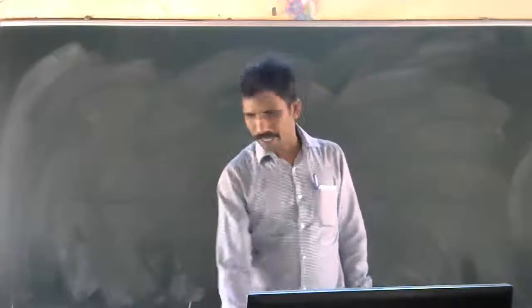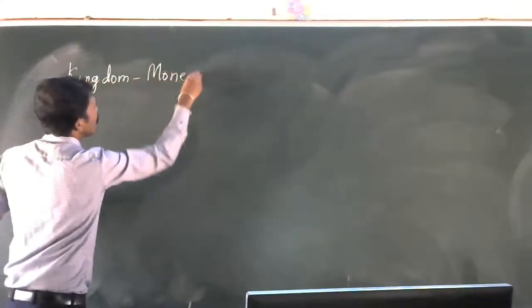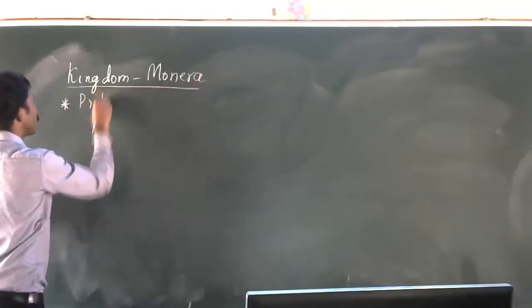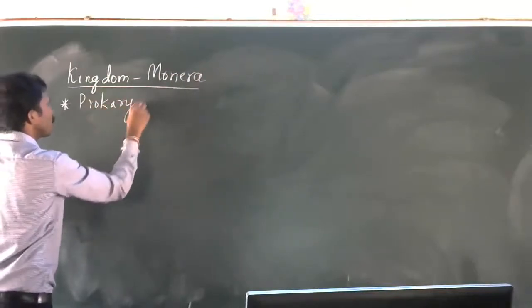Kingdom Monera. All the organisms which come under Kingdom Monera are prokaryotes.